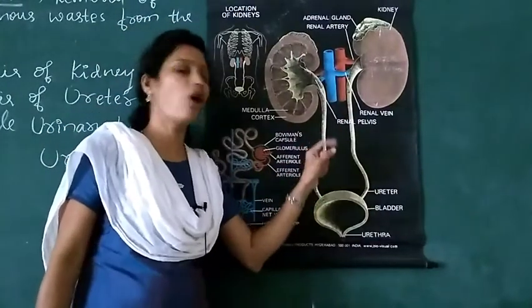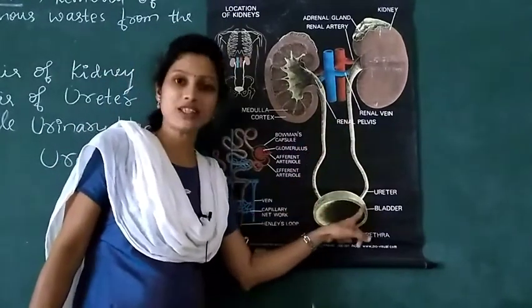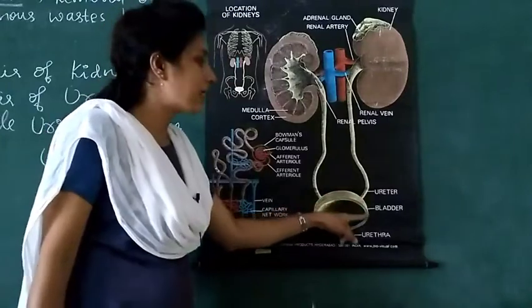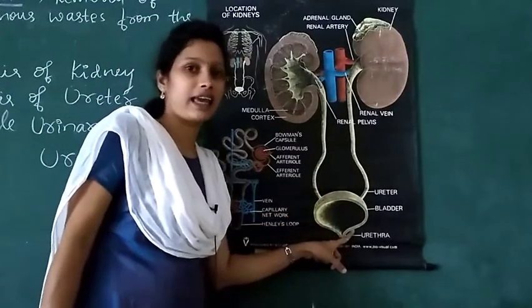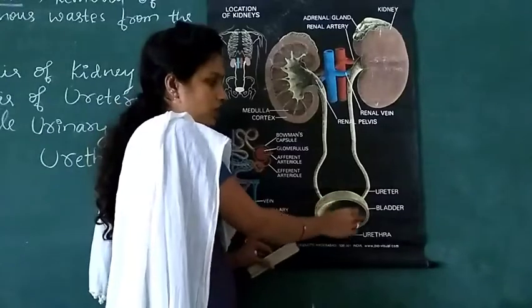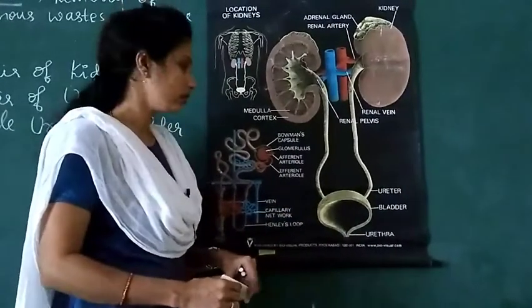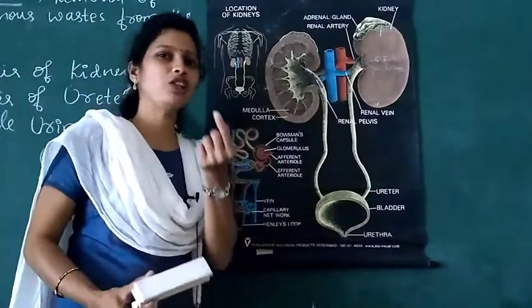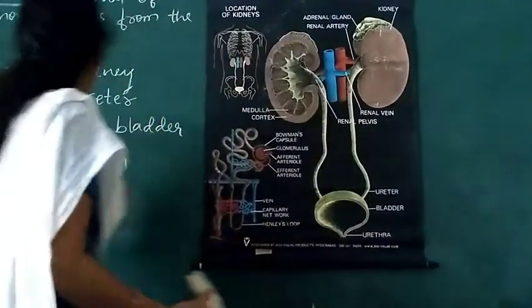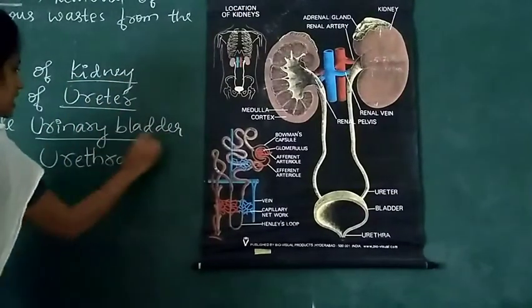Ureter is a long tube-like structure. Then a single muscular sac-like structure, sac means bag-like, called the urinary bladder. And the last one is a small tube-like structure called the urethra. These are the different parts of the human excretory system.